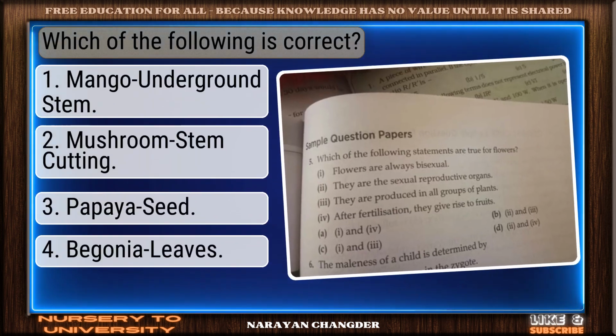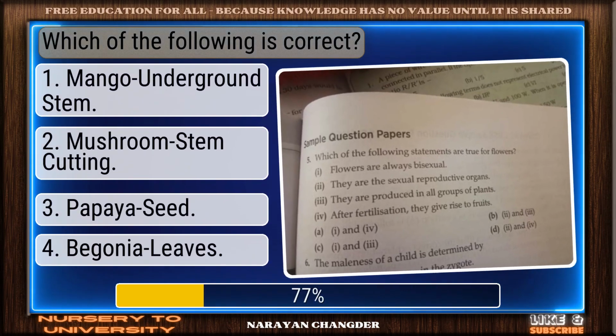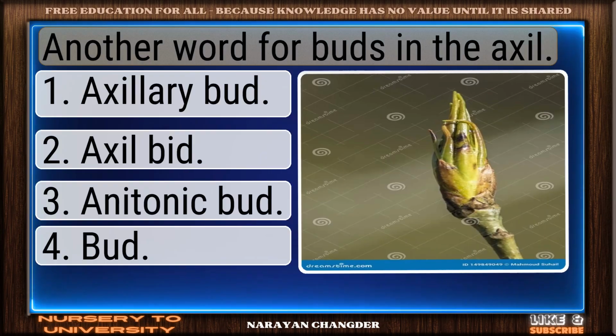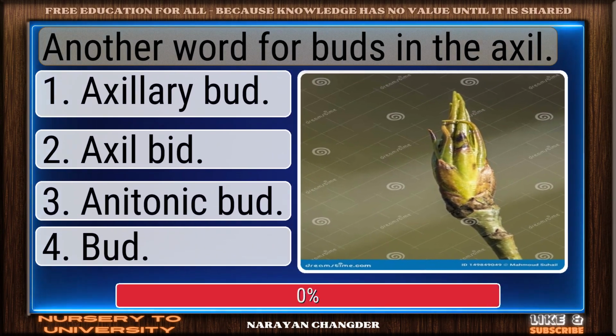Question number 142. Which of the following is correct? On track. Begonia leaves is the correct answer. Question number 143. Another word for buds in the axil.